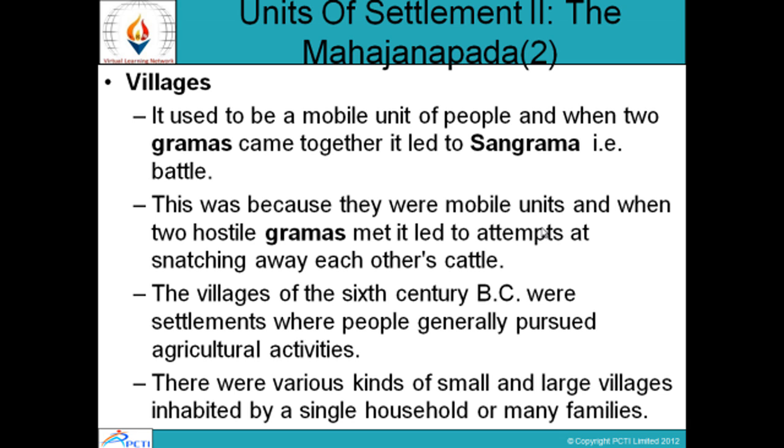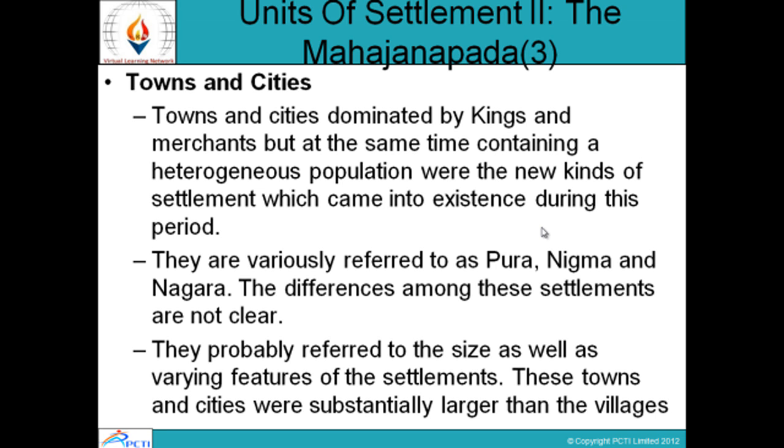The Mahajanapadas, villages. A village used to be a mobile unit of people, and when two gramas came together, it led to Sangrama, that is a battle. This was because they were mobile units, and when two hostile gramas met, it led to attempts at snatching away each other's cattle. The villages of the 6th century BC were settlements where people generally pursued agricultural activities. There were various kinds of small and large villages inhabited by a single household or many families. Towns and cities dominated by kings and merchants, containing a heterogeneous population, were new kinds of settlement which came into existence during this period.